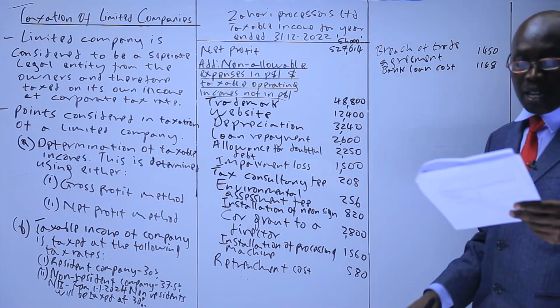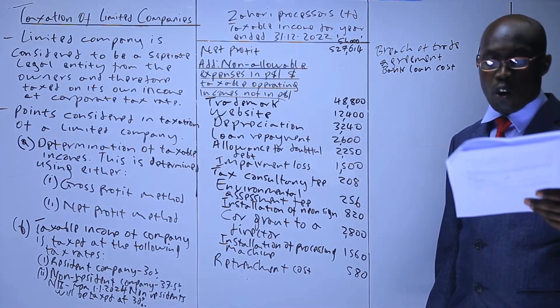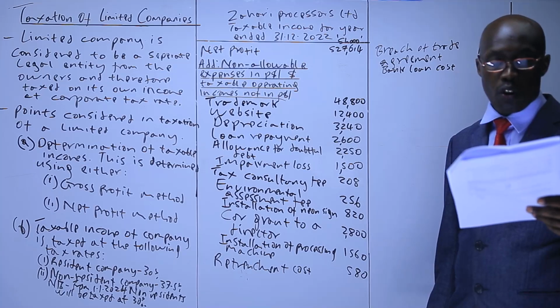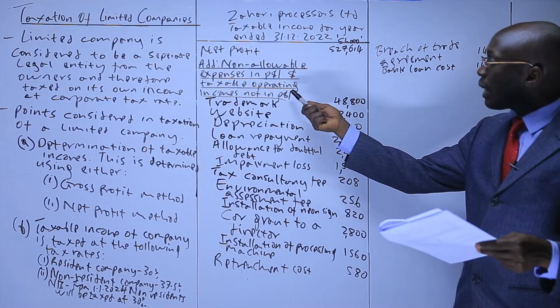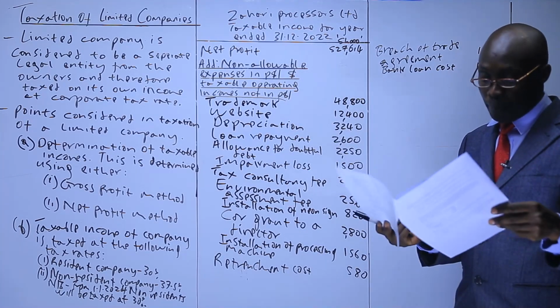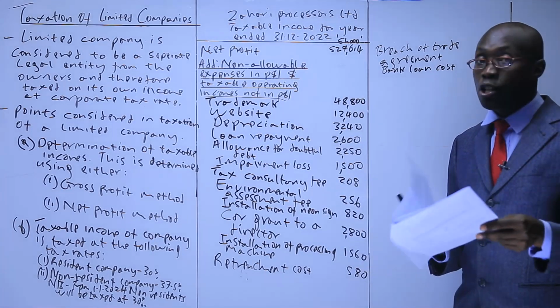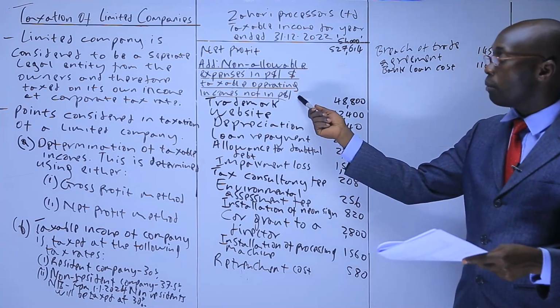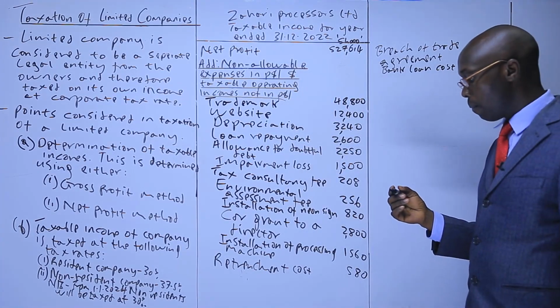Number 5. Release of liability was in respect of a loan obtained from one director who decided to write off the loan as it was due over 4 years. Here we said, that's an income. The income you are interested in is the one not in P&L for now. For that one, if you go to the P&L, you'll find it as one of the incomes in the income statement. So we ignore it because we want the one not in P&L. Now that we are done with the addition, we come to the deduction now, less.